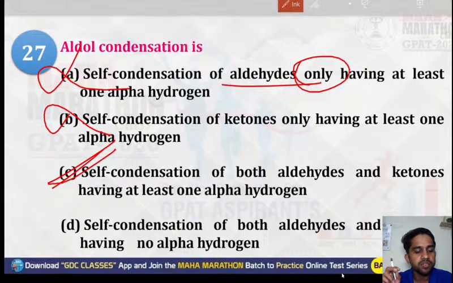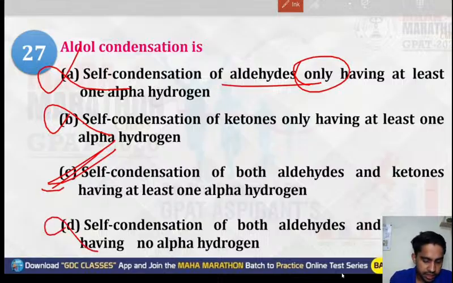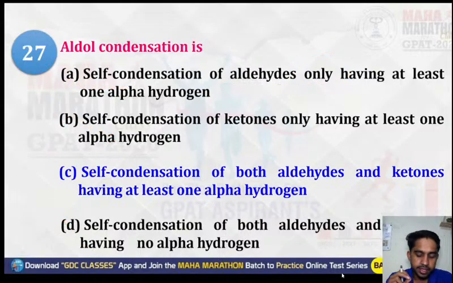For the aldol condensation, we have seen that they must contain an alpha hydrogen. And self condensation of both aldehyde, no alpha hydrogen, no. So which will be the right answer? Option number C will be the right answer, that is self-condensation of both aldehyde and ketones, and it must have at least one alpha hydrogen.